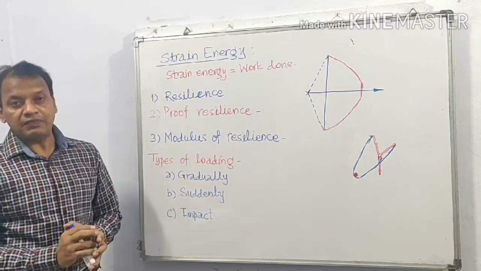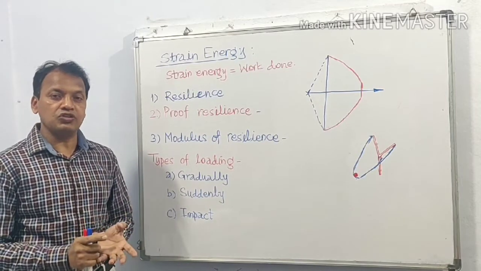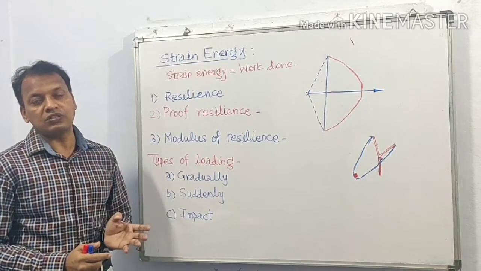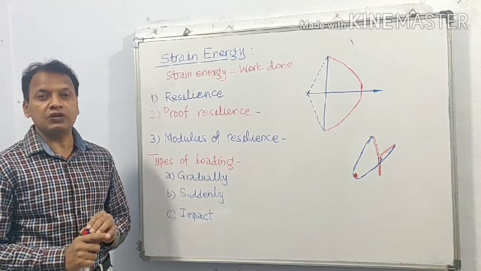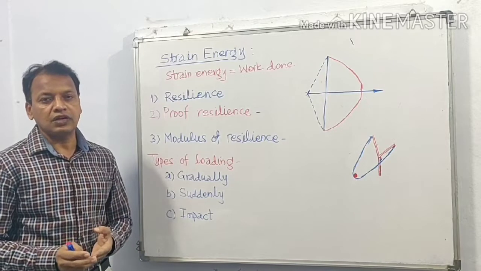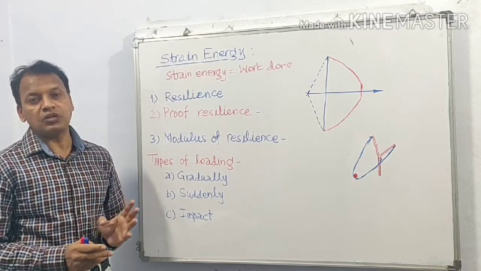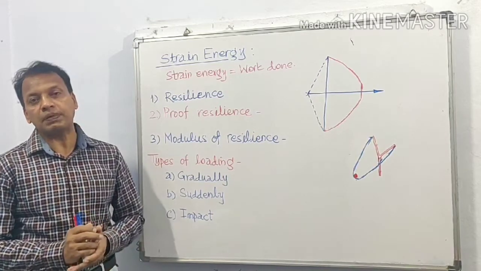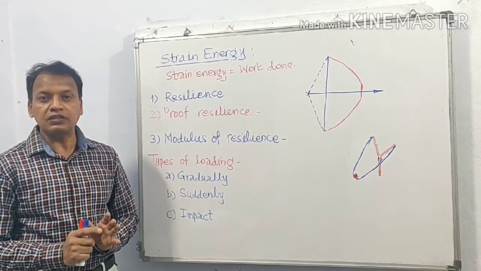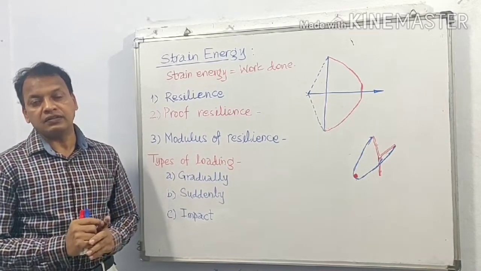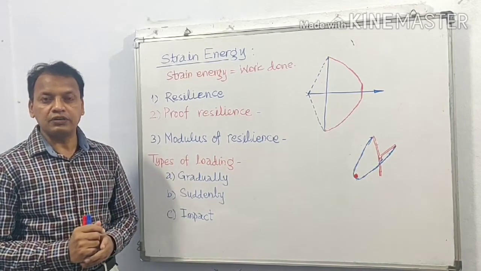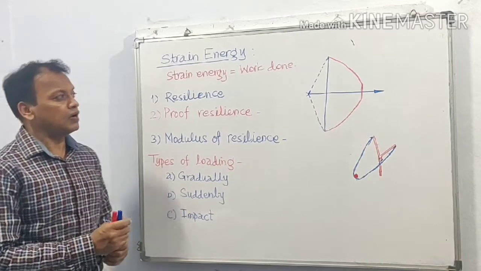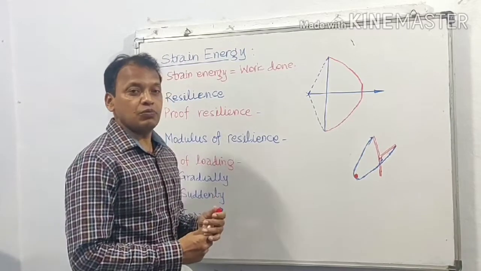And the applied force on a body will cause deformation. Even though the body is offering resistance, the force will cause deformation. This deformation will cause a change in dimensions, and change in dimension upon original dimension is called strain. Thus, whenever a force is applied on a body, the body is strained, and this strained body possesses some energy. So let us see one example of how the strained body is possessing energy.